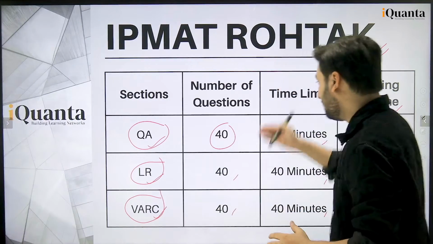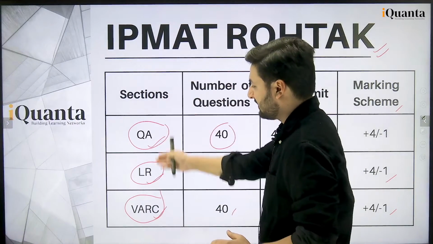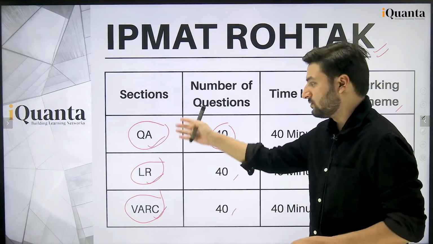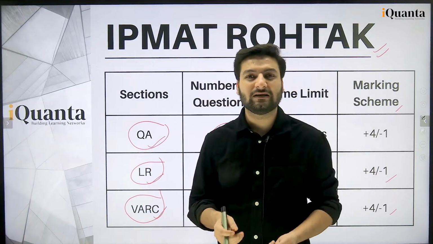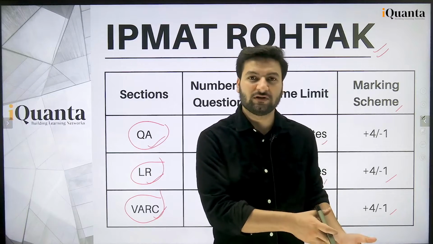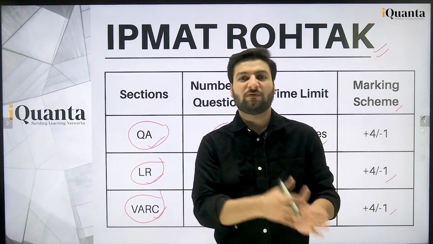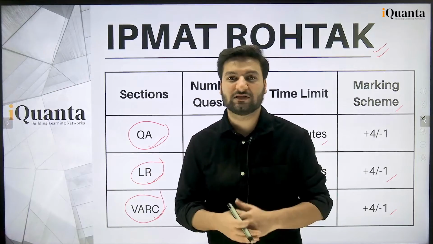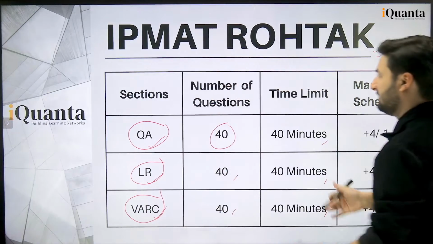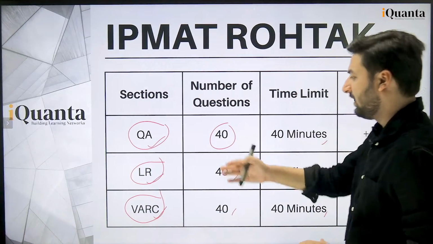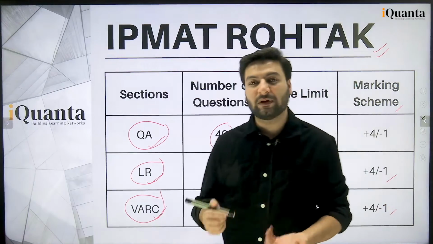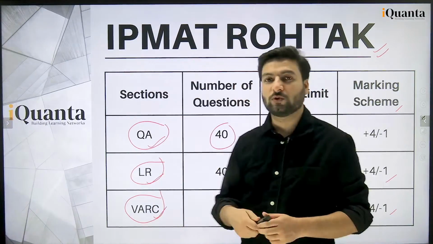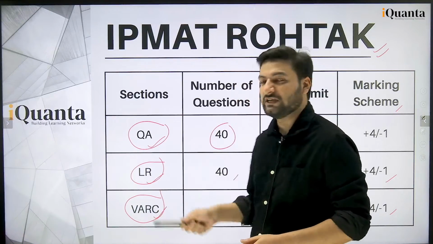So that means if any two of your sections are very strong, you can score very high in those 2 sections. Suppose your third section is quite weak, so even if you don't perform so well in the third section, you can compensate with the very good 2 sections, okay. So there is no sectional cutoff in IPMAT Rohtak. That can help you a lot. Even if you don't have one of these sections well prepared for the exam, you can definitely score good in IPMAT Rohtak with 2 sections being very good.